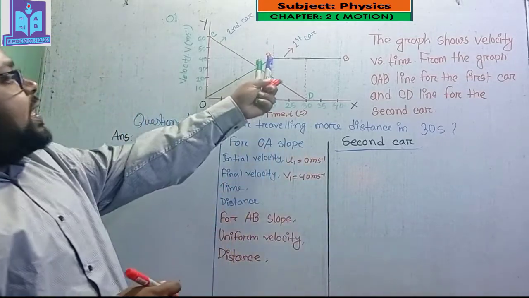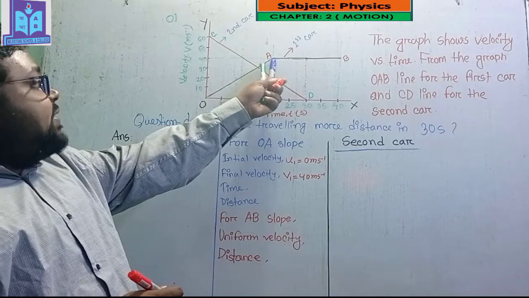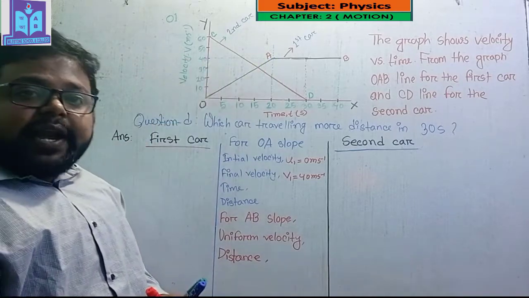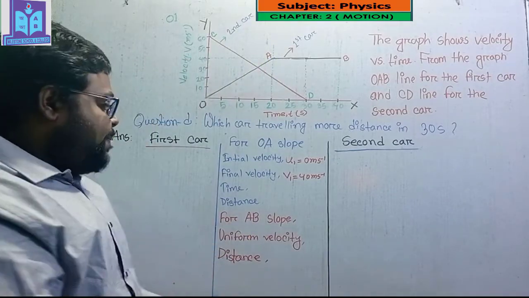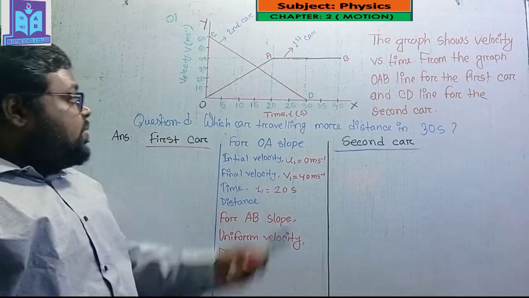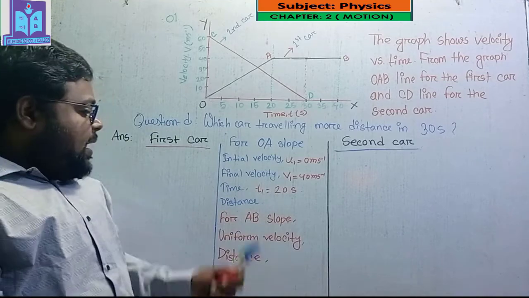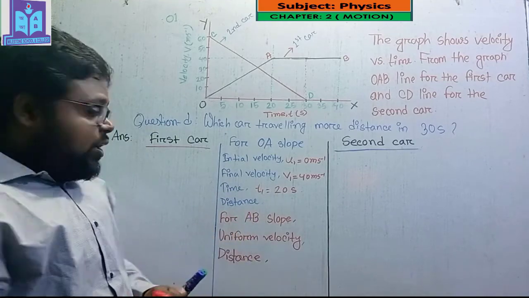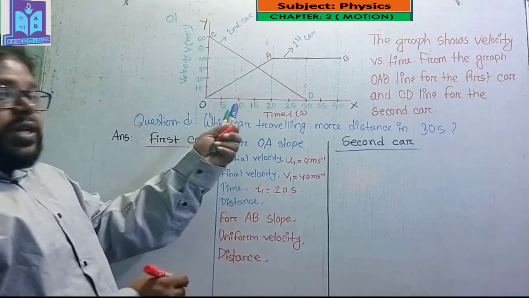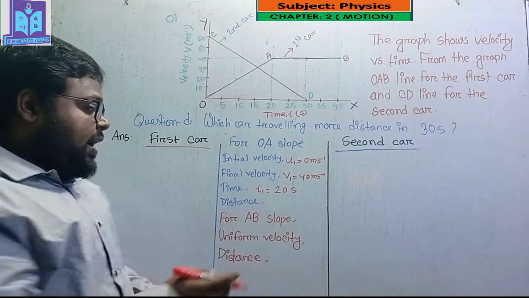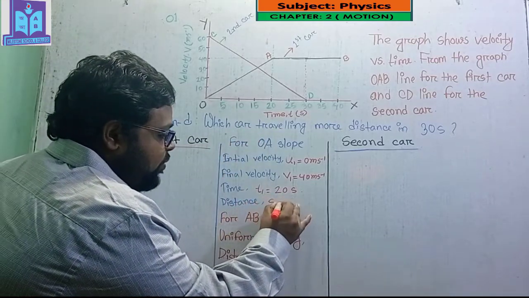Here you can see that A is indicating 40 meter per second velocity, and the time for the OA slope, t1 equals 20 seconds. And the distance which is covered by the first car in the first 20 seconds, s1 equals what?